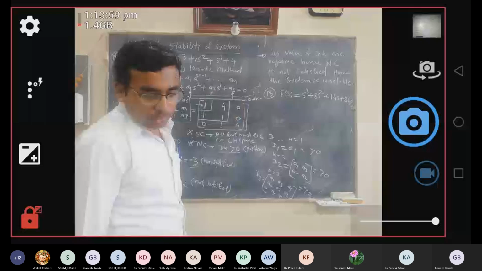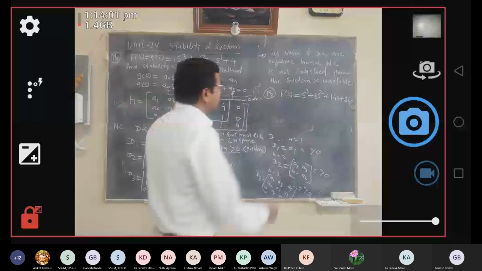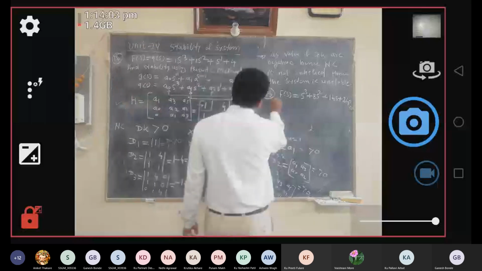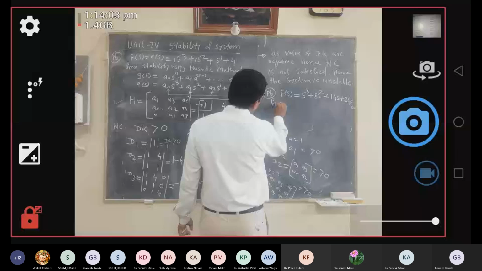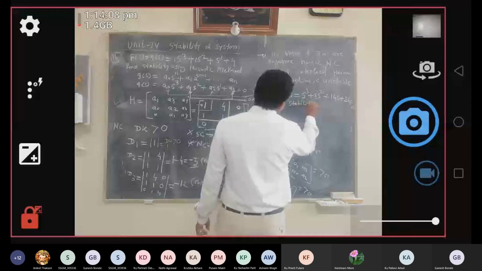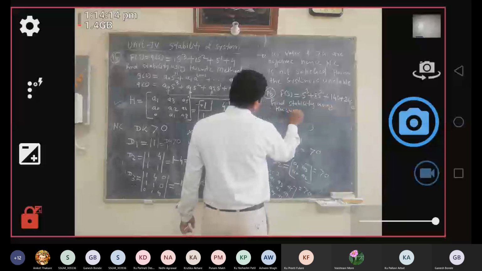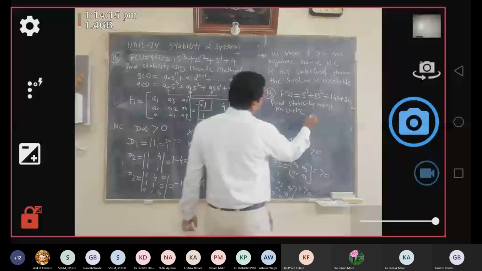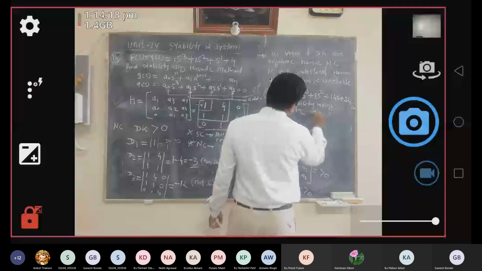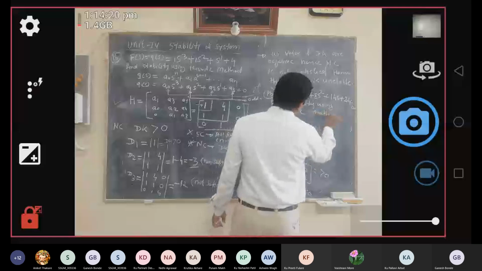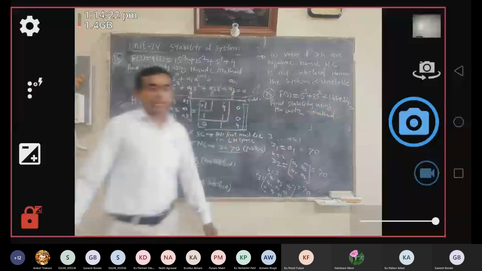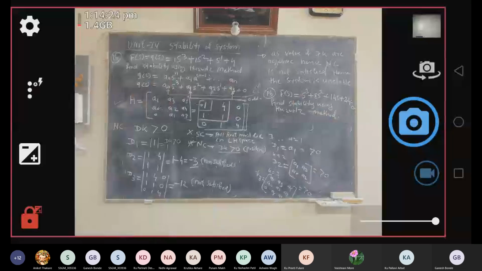So find the stability using Hurwitz's criteria. Find stability using Hurwitz's determinant method or Hurwitz's method. Please do it and tell me the value of stability.